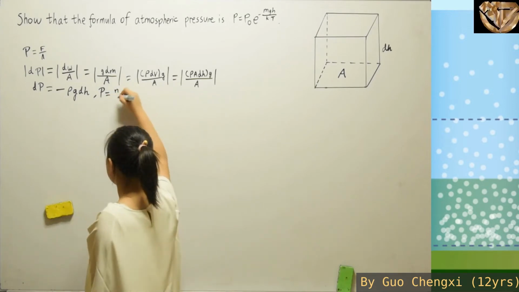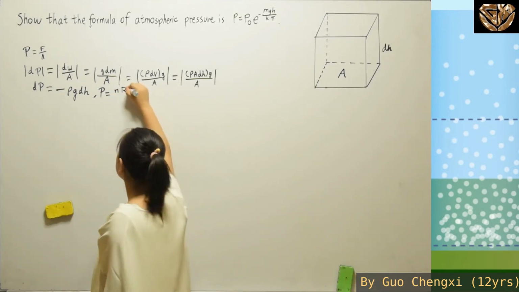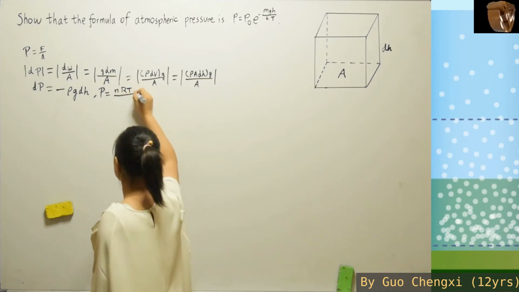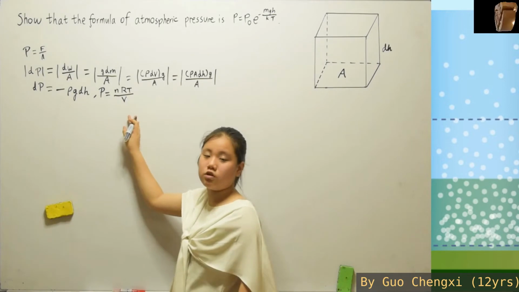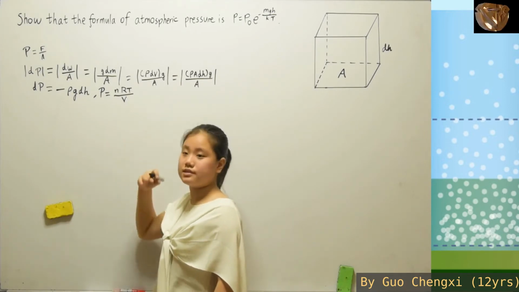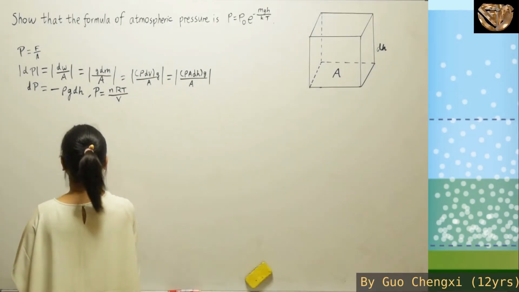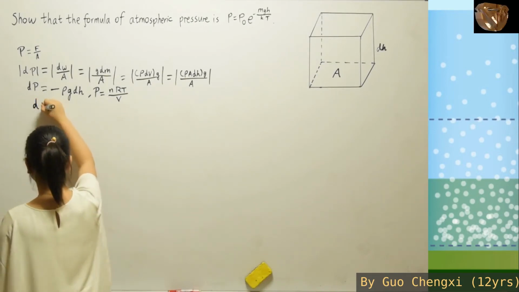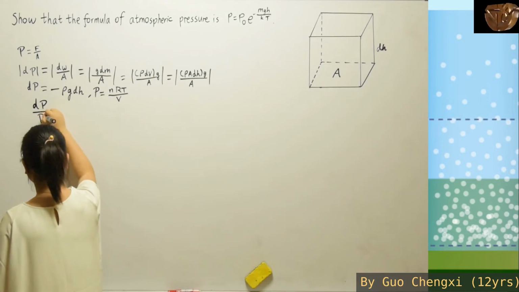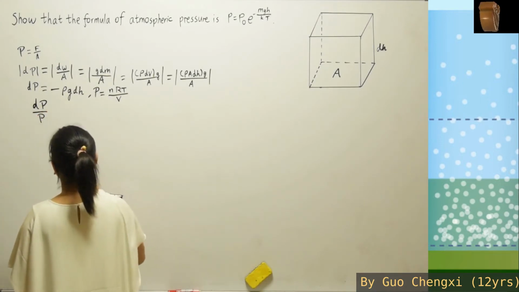So it is nRT over V. Okay. So this is just the ideal gas law. If you want to know more about it, go back to the previous lesson. Now that we have gotten both dP and P, we can find dP over P.